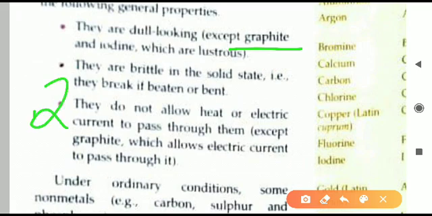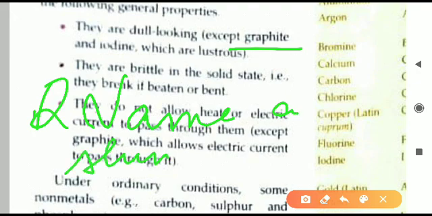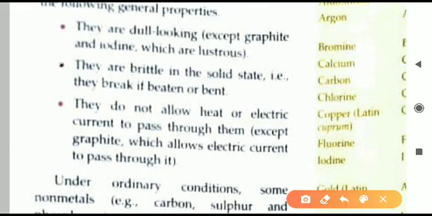So this question also we can ask. Name a shining non-metal. Like this question can be asked. One more is given here, that is iodine. So graphite and iodine both you have to learn. They are shining in nature. Remaining others are all dull looking.